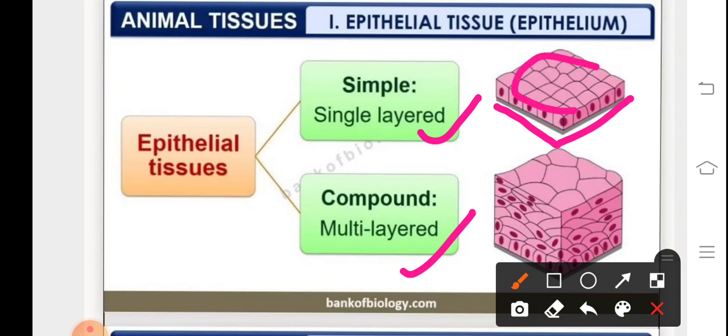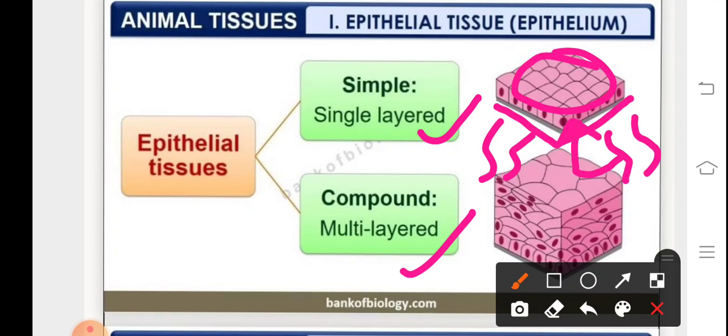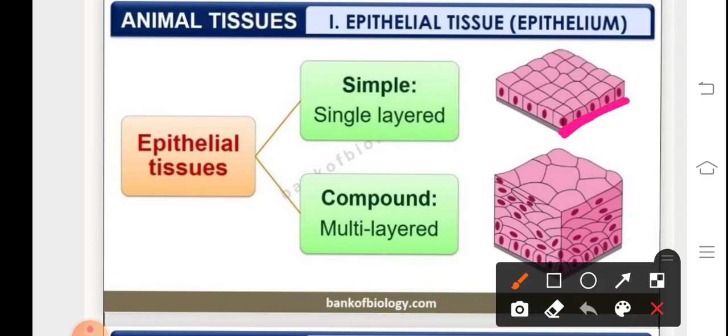Because the cells are very compactly arranged in an epithelial tissue, there is absence of blood vessels. But lower to the epithelial tissue, it is the connective tissue where we can see the blood vessels, and therefore the epithelial tissue derives the nutrition from the connective tissue. Between the epithelium and the connective tissue is a membrane which is referred to as the basement membrane, which is highly permeable and it helps in the transportation of nutrients from the connective tissue to the epithelium.